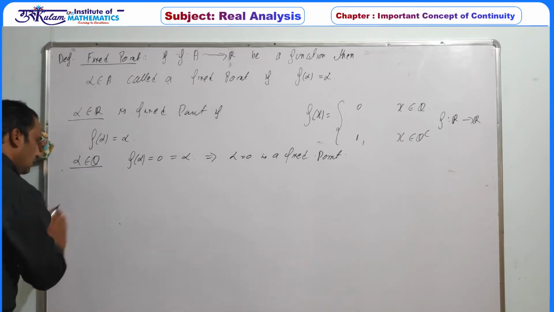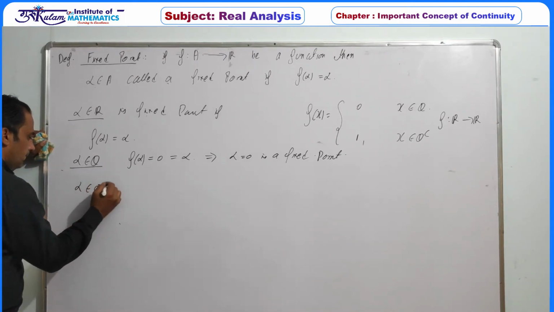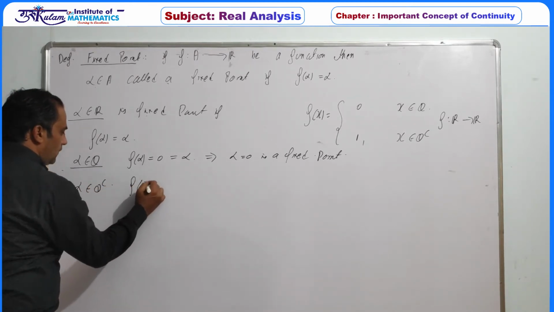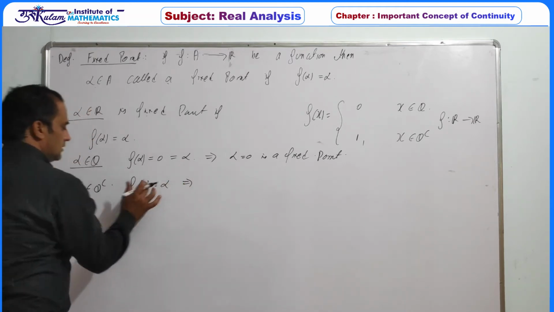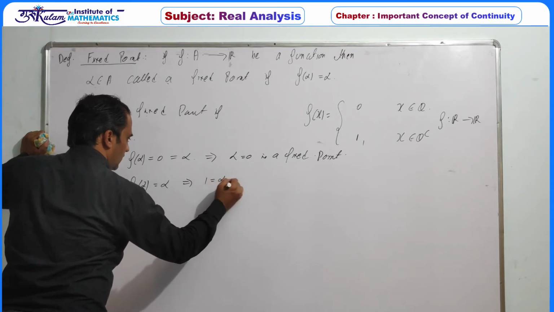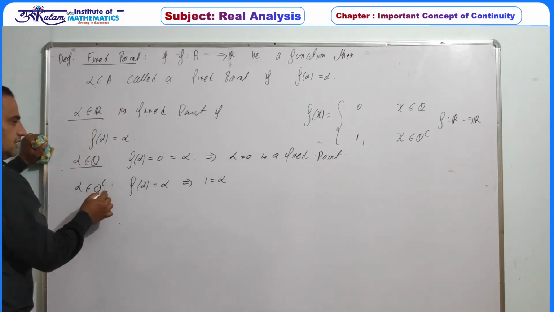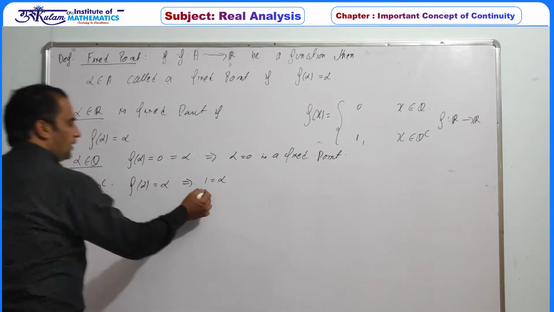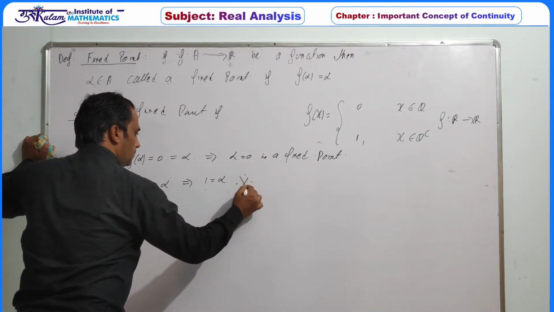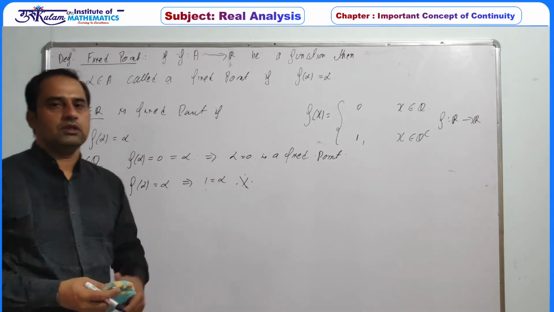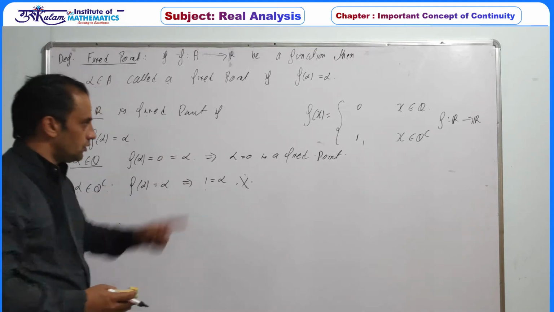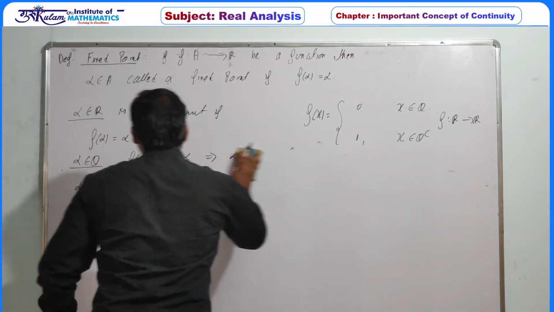Whenever alpha belongs to Q complement, f of alpha should be equal to alpha. Since f of alpha is 1, alpha equal to 1. But alpha is an irrational number, so alpha is never equal to 1. So 0 is the only fixed point of this function. This is the second example.